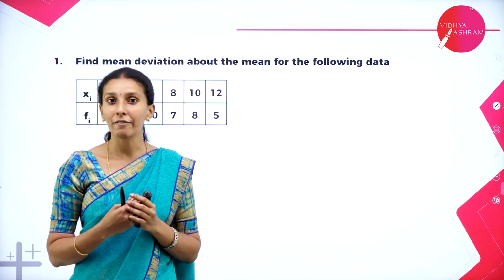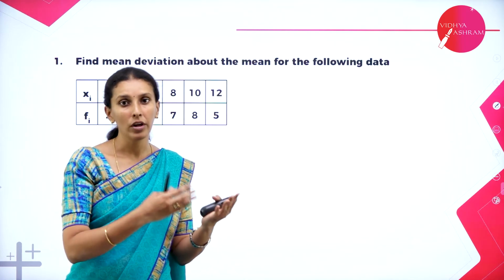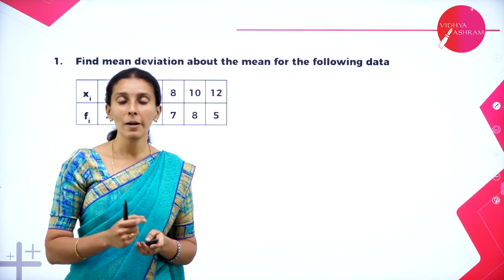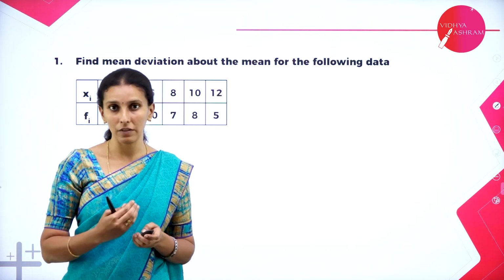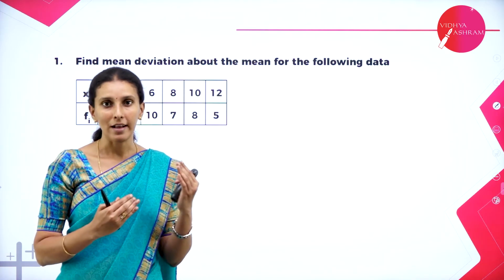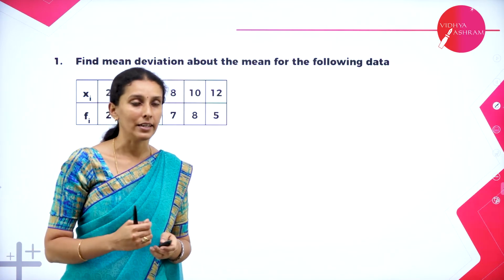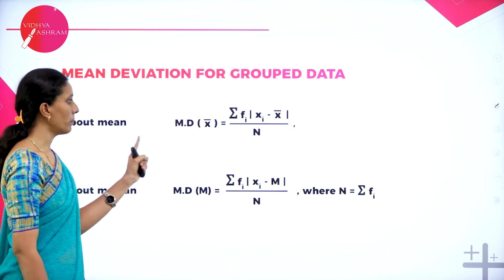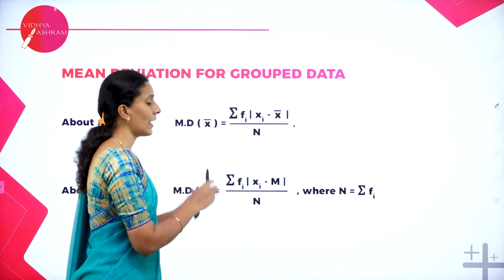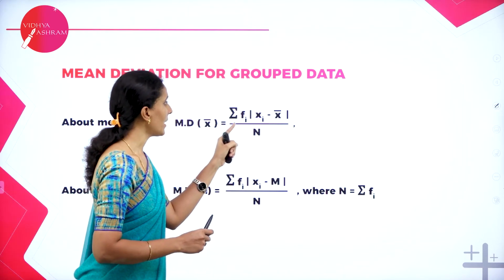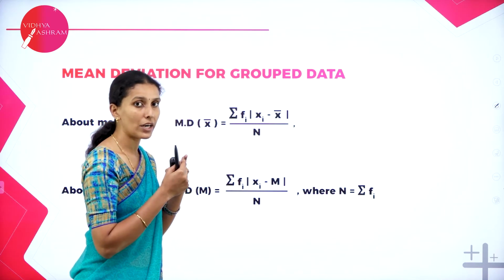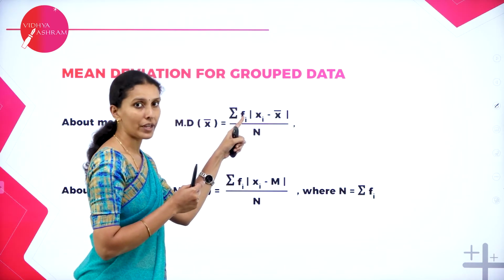Otherwise, whatever mean deviations we calculated before were all for ungrouped data. Let's see the formula we use to calculate mean deviation. Again we have two methods, from the mean as well as the median. Whenever the mean is given, we have summation fi times xi minus x bar divided by n, with one extra term, the frequency.